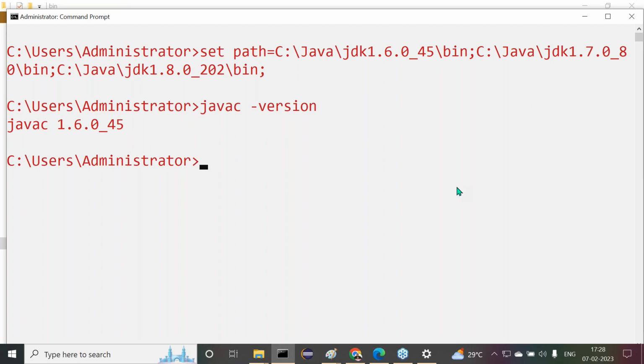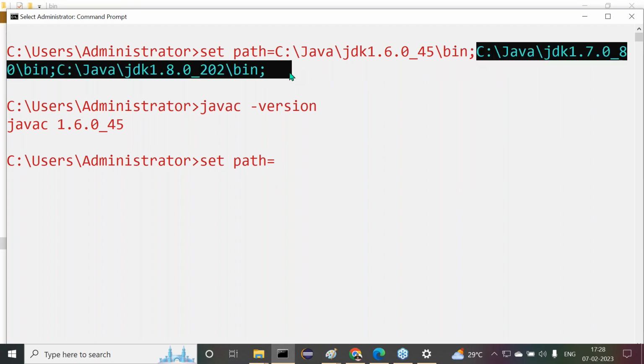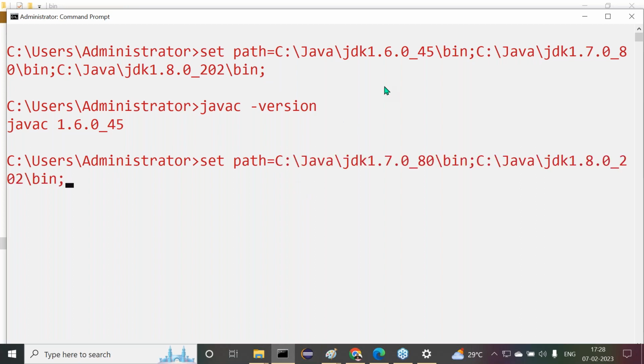All right, so now again, let me check a few more things. Set the path is equal to, now observe carefully. I copied this, I'll paste here.